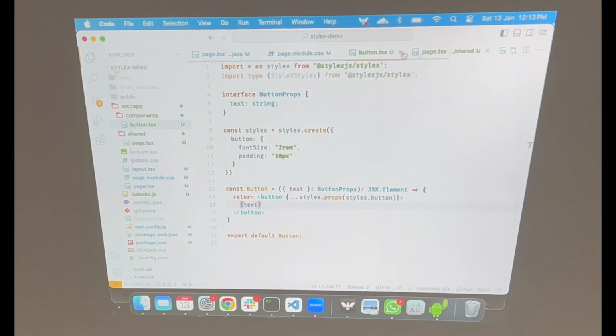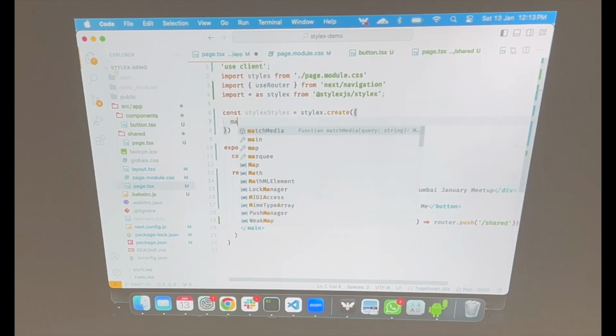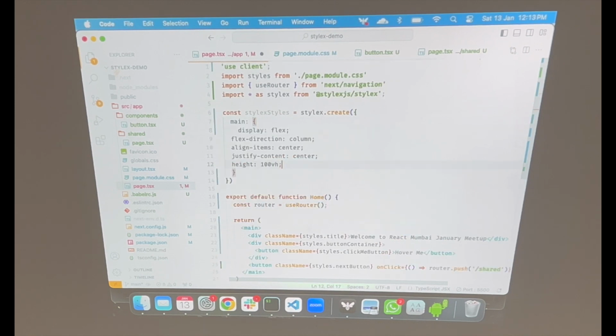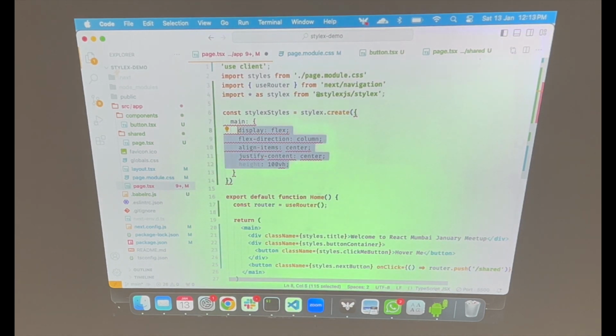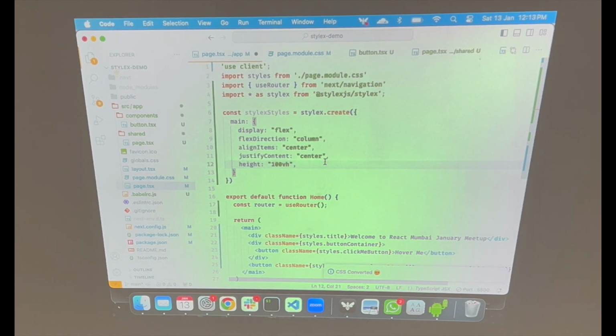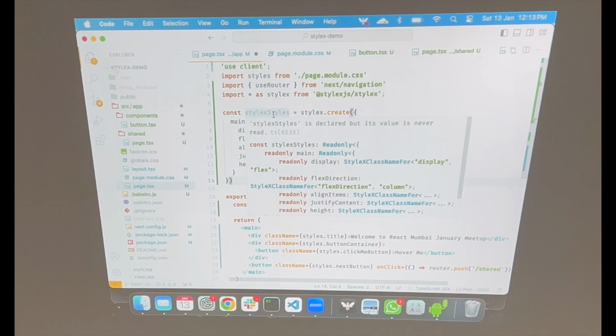Cool. So I'll create an object main. I'll just copy this here, and I have an extension installed which will convert this into component CSS. If I just press this, cool. So it's converted into camel casing. This is how I think styled components also work. If you don't know, उसमें भी ऐसे camel casing रहता है. And yeah, I've applied it here. And so this has created a style object, which StyleX says is a styled object basically.